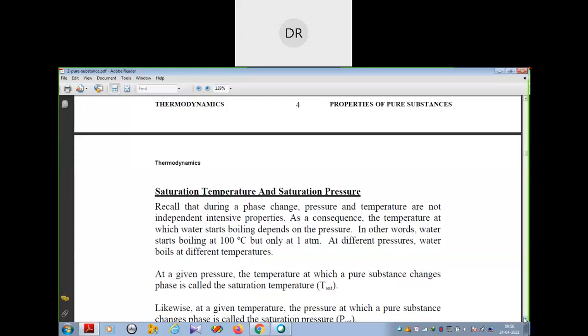The saturation temperature definition is like this: at a given pressure, the temperature at which a pure substance changes phase is called the saturation temperature.